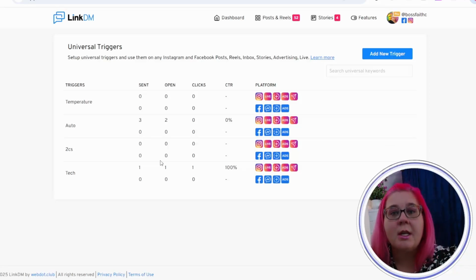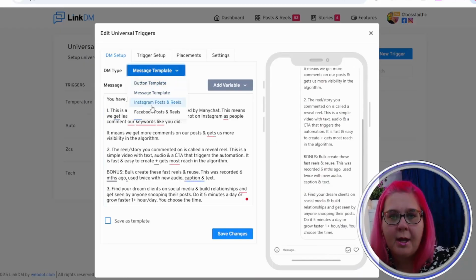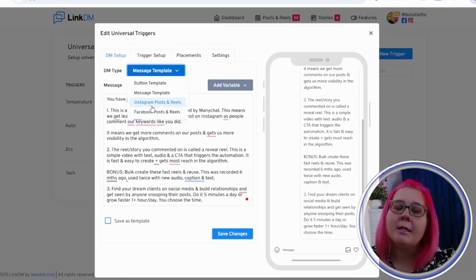In this section it just has a few more features that you can control. So let's have a look at one really quickly. So again, here you have the option of having a message template, a button template. Now where it says Instagram post, Facebook post as an example, that is when you can link that post to